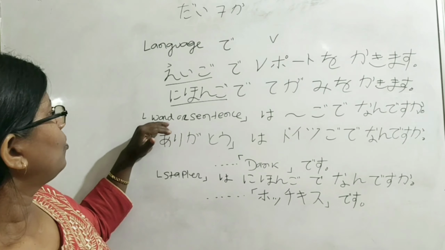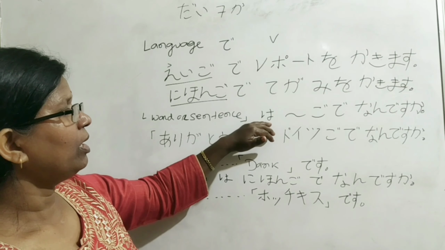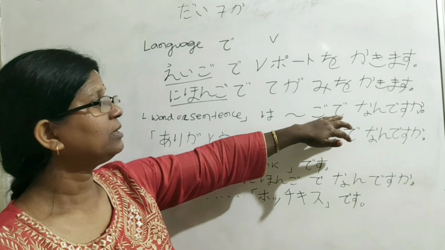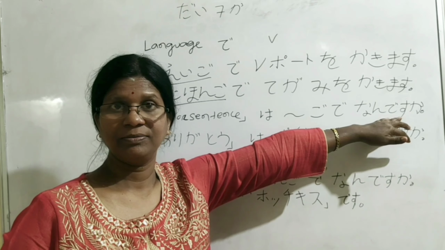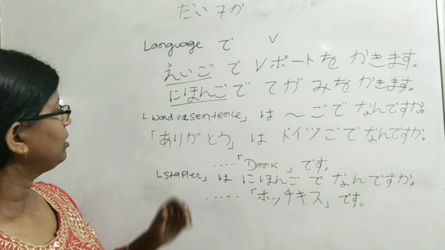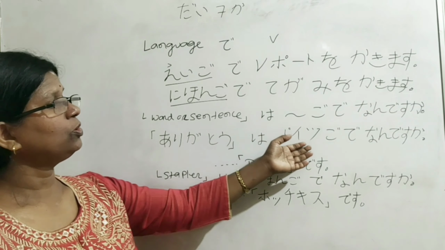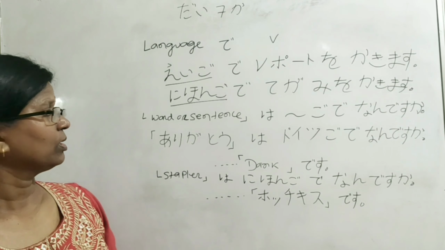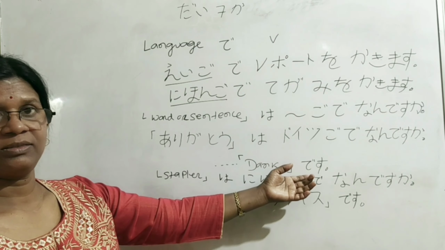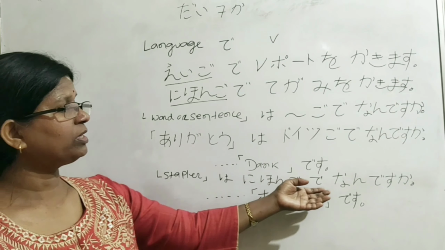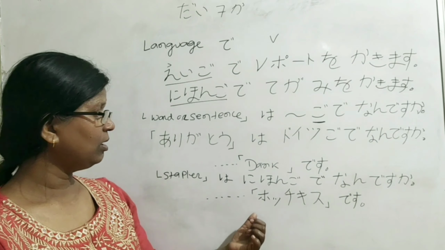Next, for a word or sentence in any language, we ask "de nan desu ka?" For example, arigato wa doitsu go de nan desu ka? Danke desu. Stapler wa Nihongo de nan desu ka?